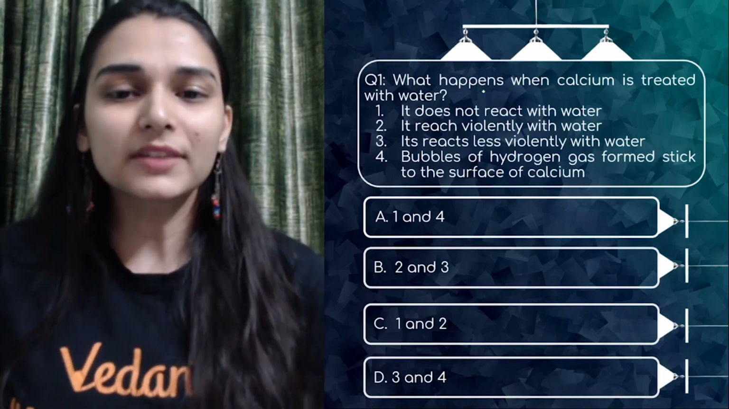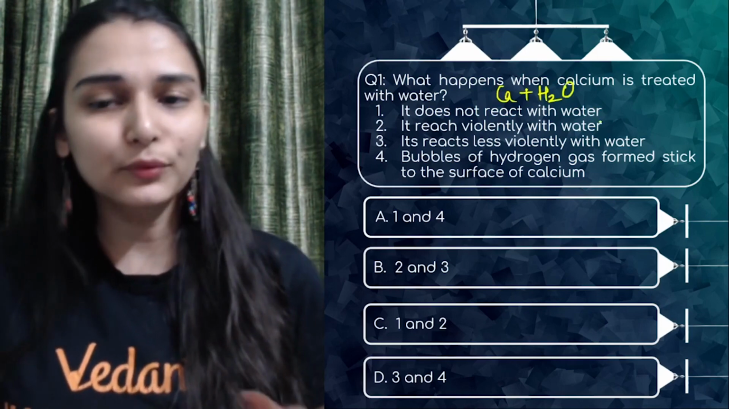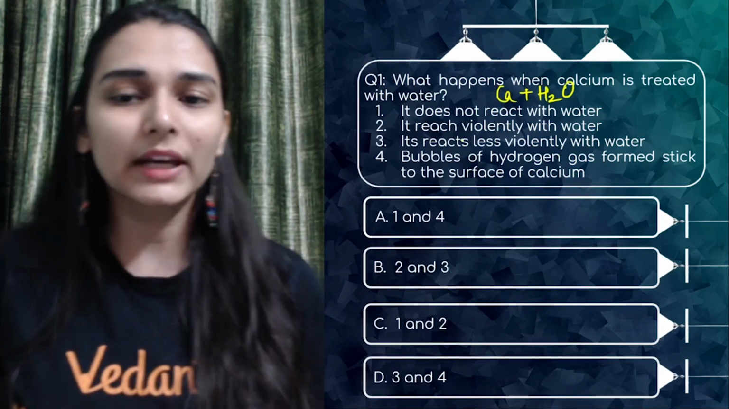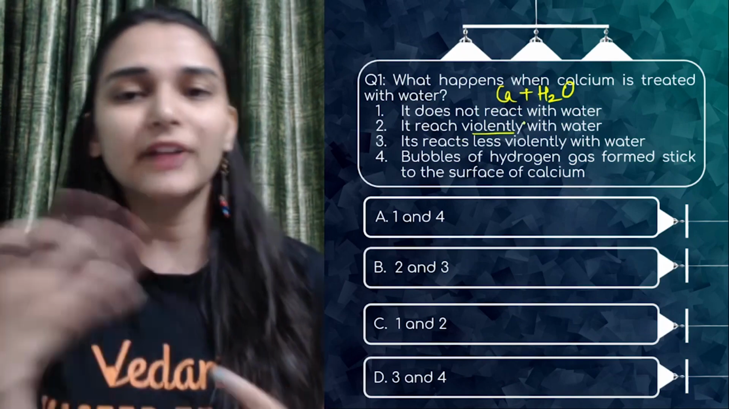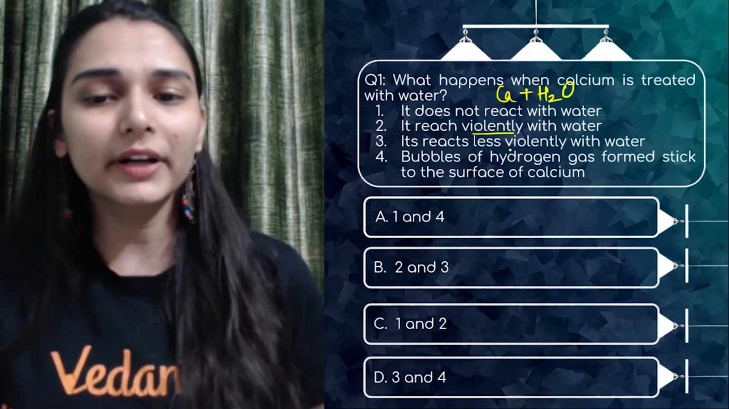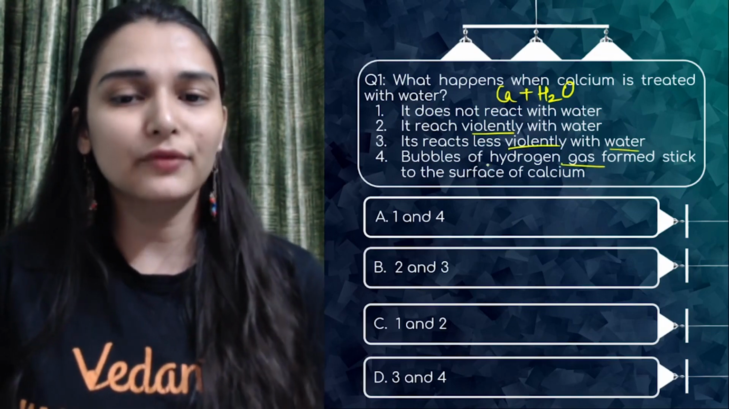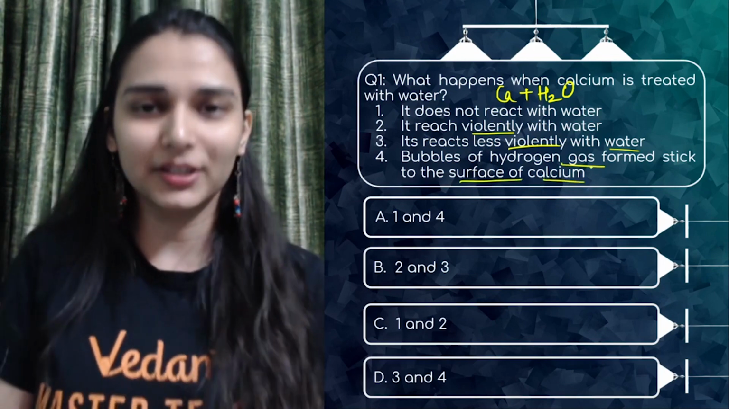See, what happens when calcium is treated with water? It does not react with water. It reacts violently with water, as in it will catch fire. Aag lag jaye. Itna vigorous reaction they are talking about. Third, it reacts less violently with water. Bubbles of hydrogen gas form and stick to the surface of calcium.